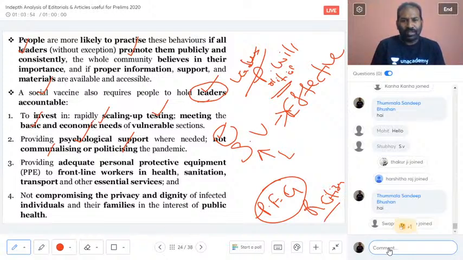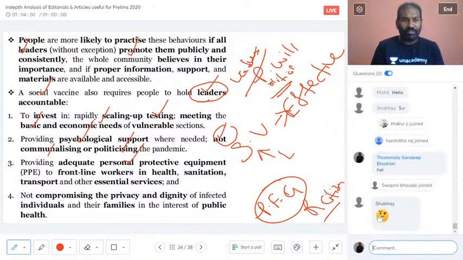And then they should not communalize and politicize, and they should provide adequate personal protective equipment, as we are talking about, and also they should provide safety to frontline workers. What we were talking about yesterday in regards to the attacks or the assaults on the frontline workers, or else in regards to the ASHA workers. So essential services, who are all being part of the essential services, have to be given adequate personal confidence, and also they have to be protected, not compromising the privacy and dignity. This is very, very important.